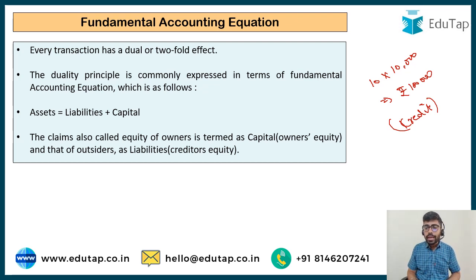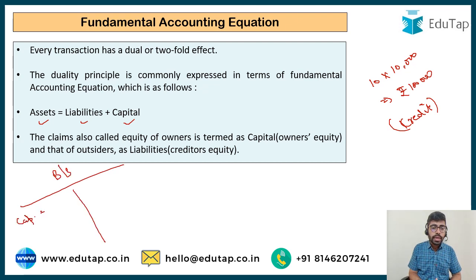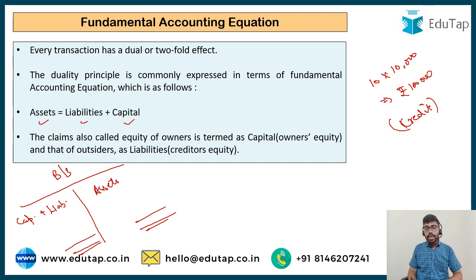So this accounting equation is always going to tally. Assets are always going to be equal to liabilities plus capital. This is also referred to as the balance sheet equation. While we are preparing the balance sheet, on the one side we are showing capital plus liabilities, and on the other side we are showing our assets. So ultimately the totals of both sides are going to be equal.